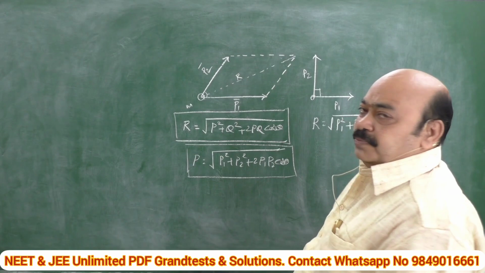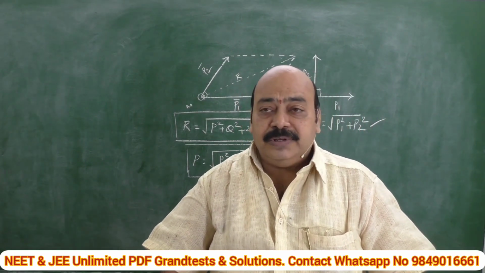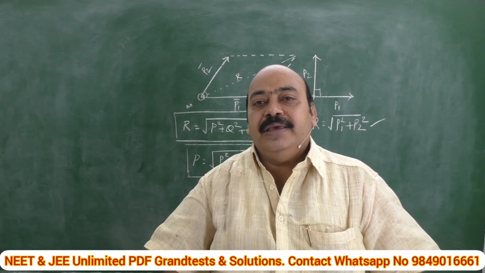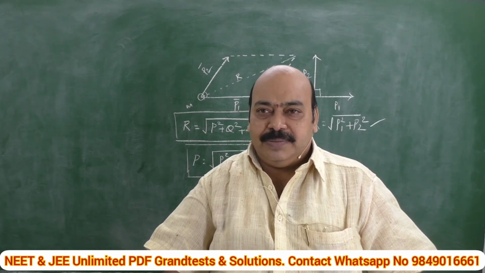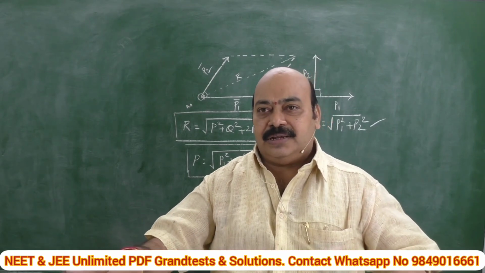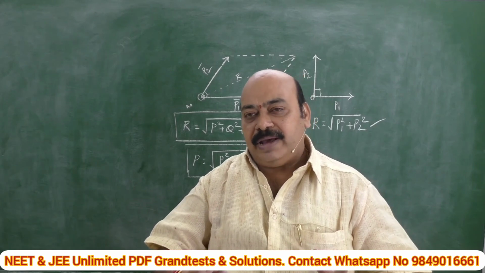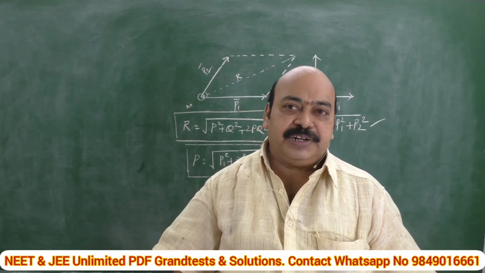That's all. It's very simple. Like this, we can give a number of examples and situations. Keep in mind the only thing: momentum is a vector quantity. Hence, all the vector laws are applicable to find the resultant, both in magnitude and direction.